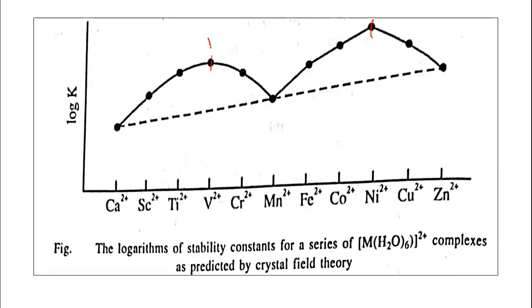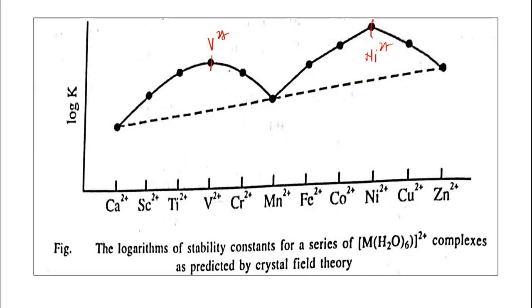So why is this? Why do the vanadium and nickel 2 plus ions have the higher stability constant? It increases from calcium to vanadium, later decreases up to manganese 2 plus, later increases up to nickel 2 plus, later decreases up to Zn2 plus. So why is this variation in the stability constant values observed?